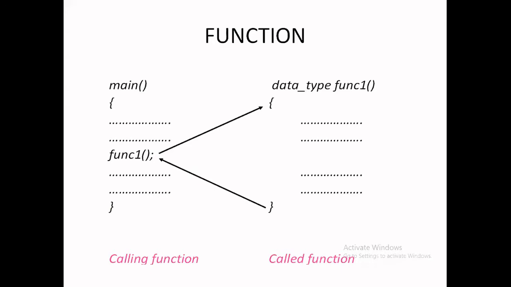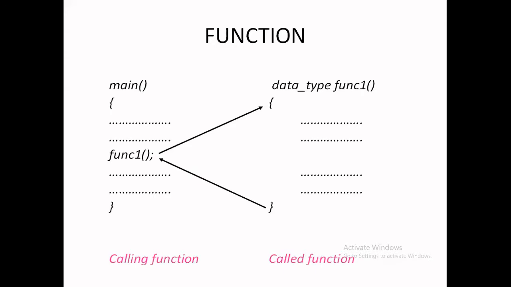In the body of the function, how many parameters? That number of parameters must be equal to the calling function. The number is the same, but the name of the parameter is different. Here, the calling function's parameters are called actual parameters, and the called function's parameters are called formal parameters.